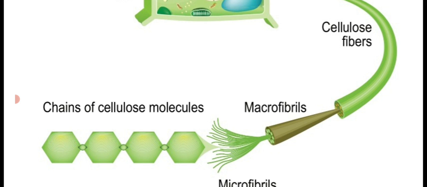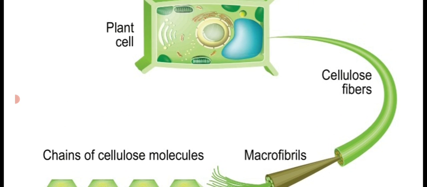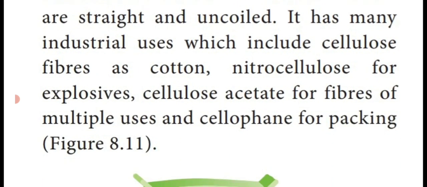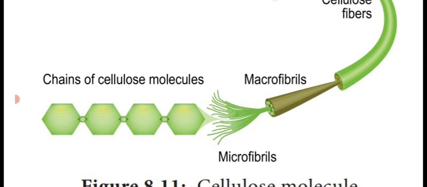So these macrofibrils, then microfibrils, both of them join together to form a chain of cellulose molecule. So this is said to be the structure of a cellulose molecule. That's why they say it is a straight and uncoiled molecule. They are in the form of a straight line.